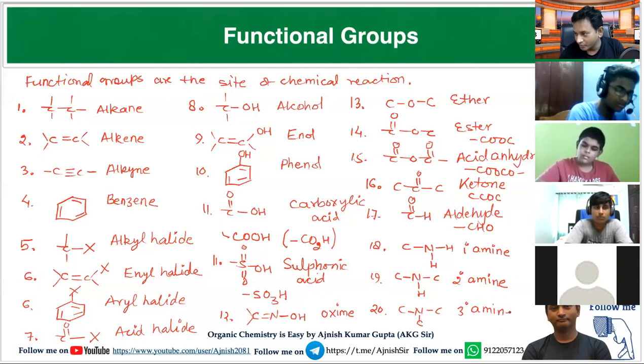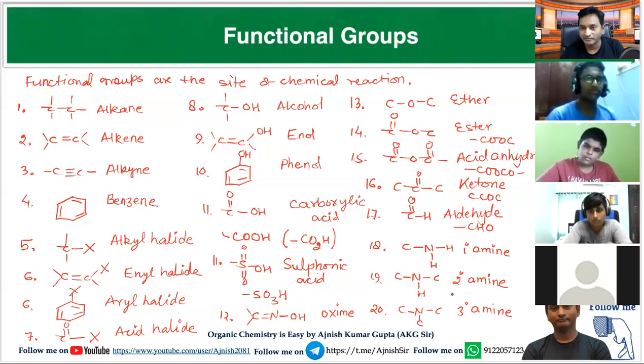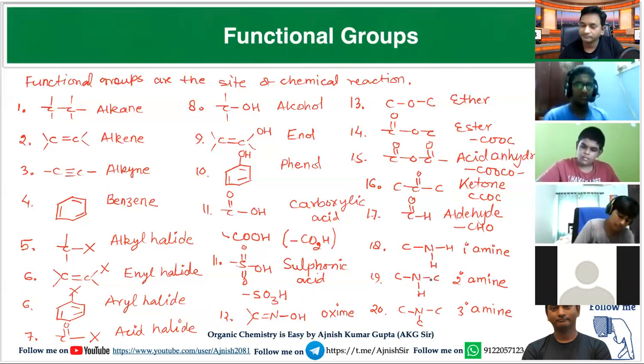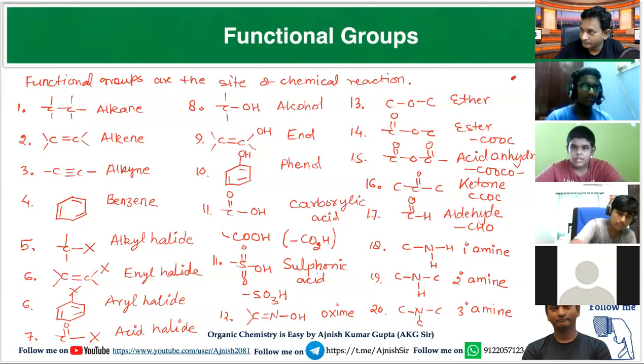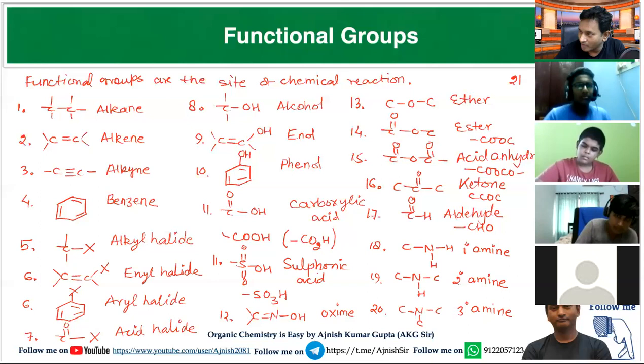So the last chapter of 12th class is amines, and amines are of three types: primary, secondary, or tertiary. Is the difference clear to everyone? Yes, sir.